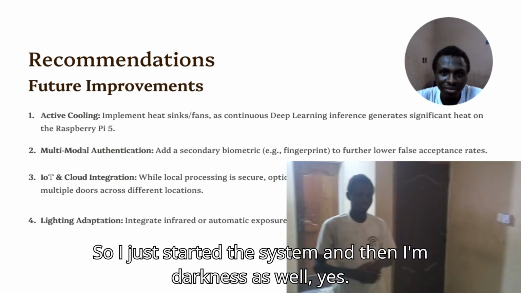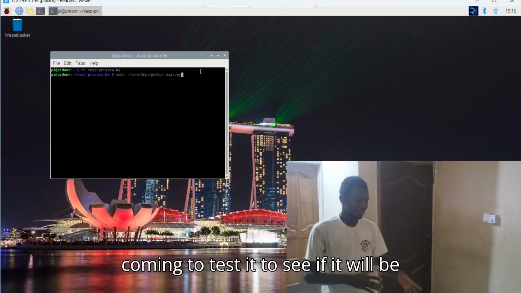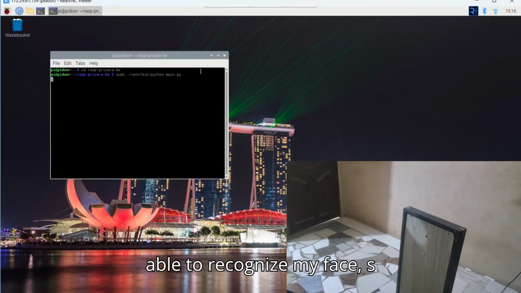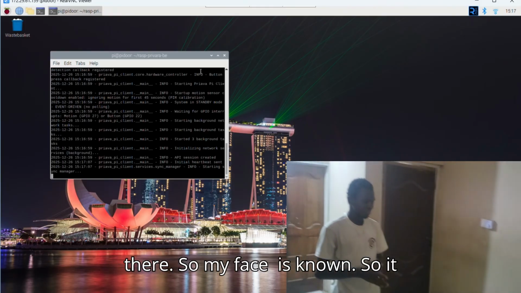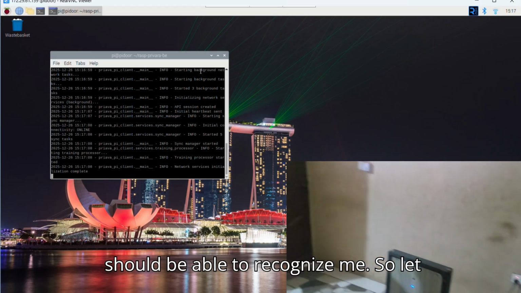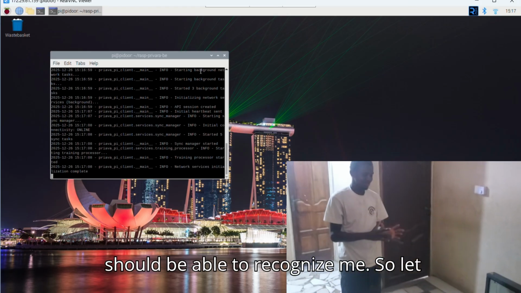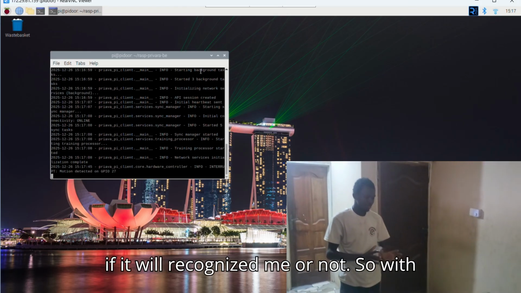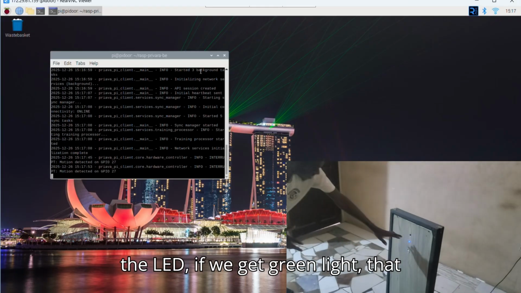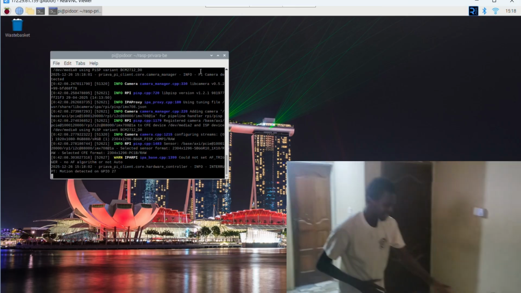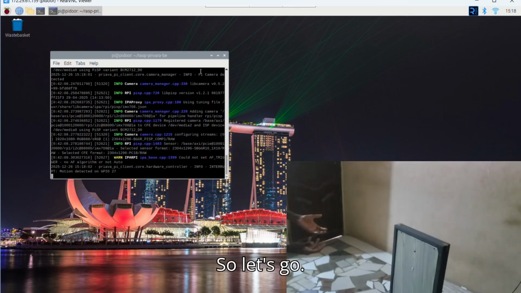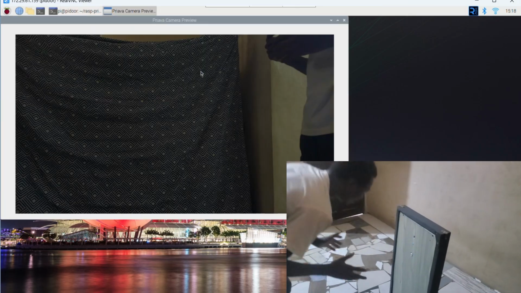I've just started the system, and I'm coming to test to see if it will be able to recognize my face. I've already registered my face, so my face is known, and it should be able to recognize me. Let me put my face and see if it will recognize me. With the LED, if we get green light, that means access has been granted. If we get red, that means access is denied. Let's go closer to the frame.